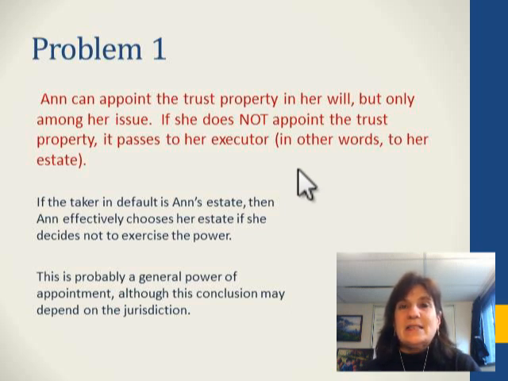And this is a consistent way of viewing non-exercise. Anytime we don't exercise a power, anytime we allow a power to lapse, anytime we release a power, we're still making a choice. Because that choice is her estate, this is probably a general power of appointment. This might depend on the jurisdiction, but probably this is a general power of appointment. I know, it seems weird, doesn't it?